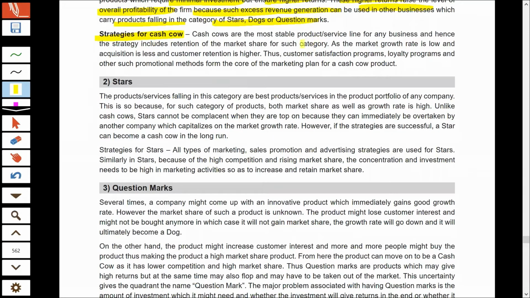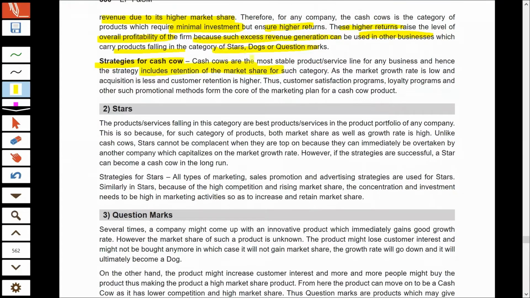See, cash cow, as I already told you, are those business which are generating huge amount of profit. So definitely you should retain that kind of business in your portfolio. That should not be divested. You should try to retain those business in your portfolio. You should try to retain the same level of market share, because competitors may try to reduce your market share, but you should try to retain that market share.